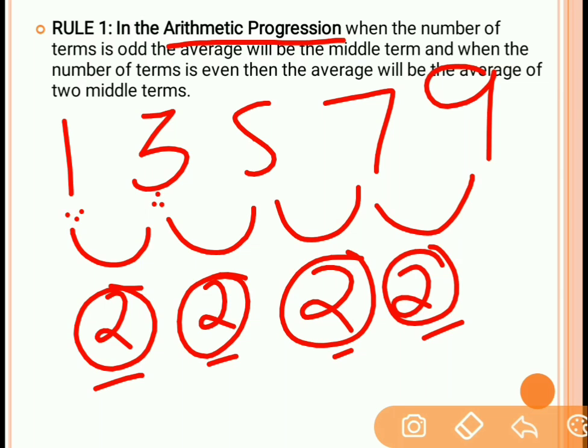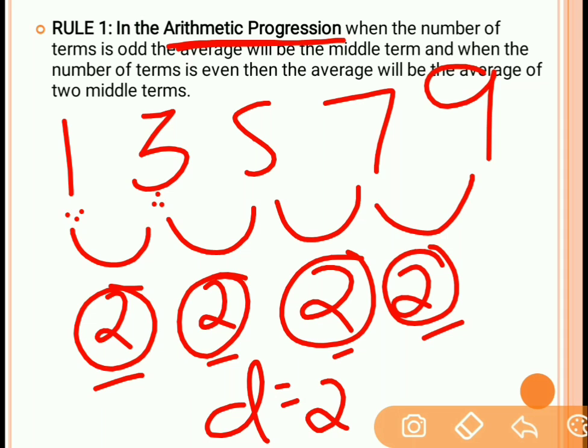So whenever the difference between two consecutive numbers is common, that is considered the common difference. Here the common difference is represented by D, so D is equal to 2. Such a group of data is considered to be in arithmetic progression. So you can say that a group of data is in arithmetic progression when the difference between two consecutive terms is constant, and that constant value could be anything. Over here it is 2, but it could be anything.